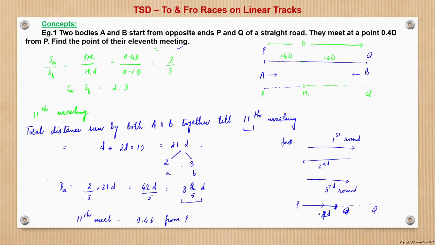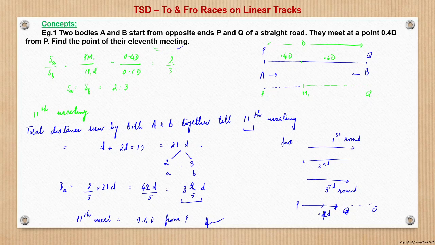Total distance covered by A will be, A and B are in the ratio 2 is to 3, so 21 divided in the ratio 2 is to 3 gives 21 into 2 by 5, 42 by 5. So that becomes 8 whole 2 by 5. So that means this is the ninth round. Ninth round means from P to Q. So therefore the 11th meet will also be at 0.4d from P. This is the answer to this question.